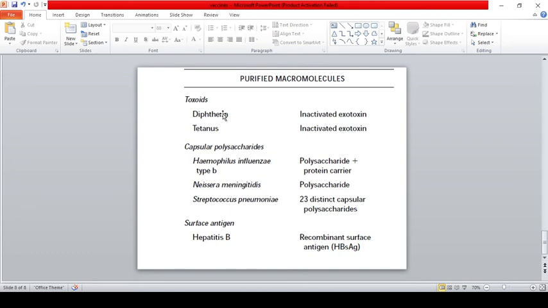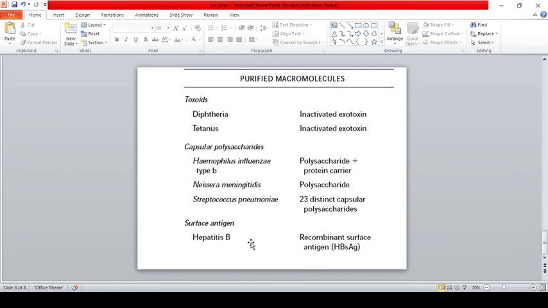For all these organisms, the capsular polysaccharide is involved in causing disease in humans. So scientists have isolated the polysaccharide and protein carrier for Haemophilus influenzae, and for Neisseria they isolated polysaccharide to create vaccine, and for Streptococcus pneumoniae they isolated 23 distinct capsular polysaccharides.